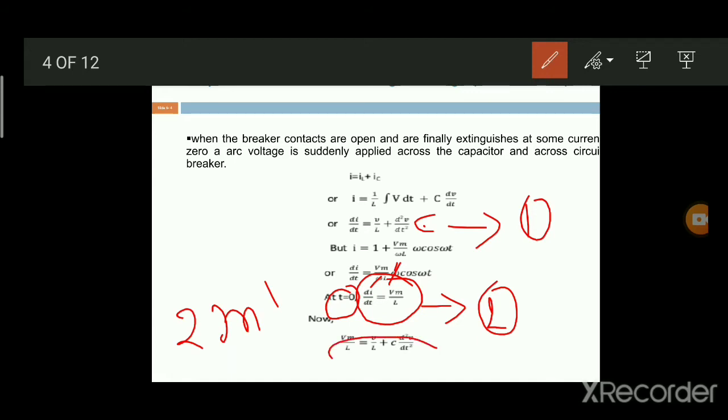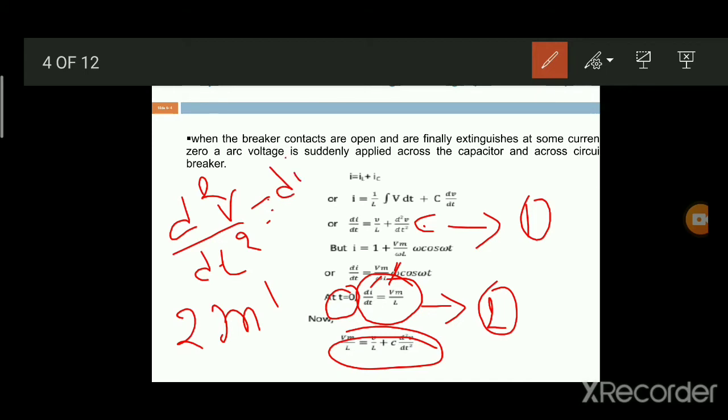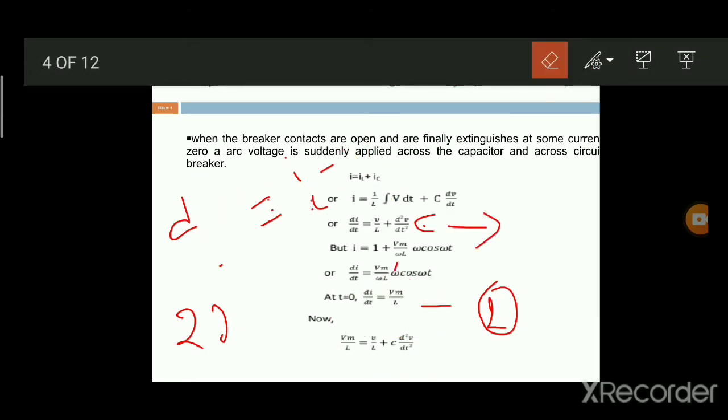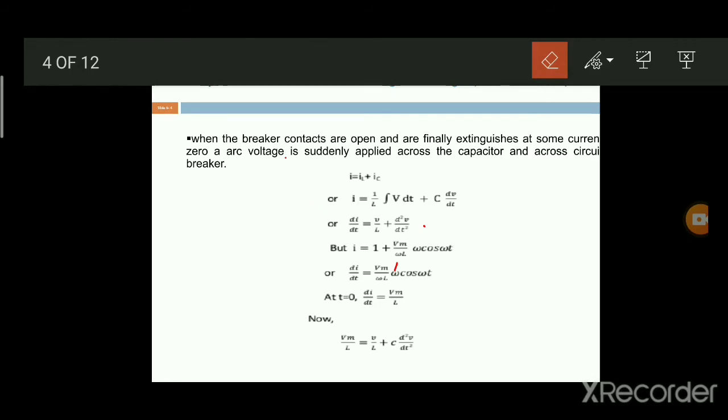By solving this first equation, d square V by dt square equals di by dt minus V by L. This d square V by dt square will be substituted in this equation, and by solving this equation, we will obtain the restriking voltage.